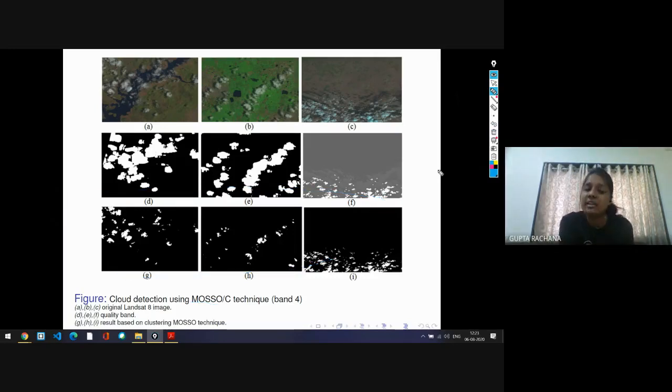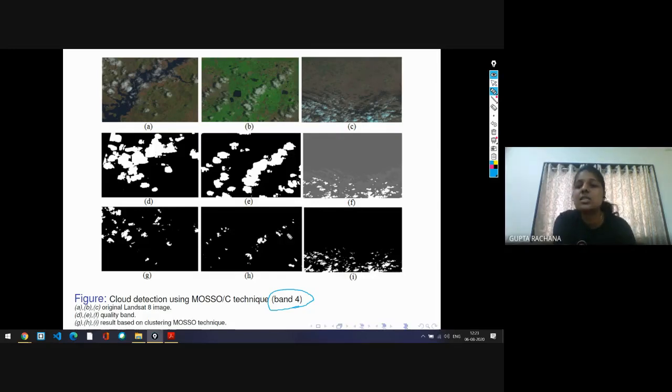There are different bands, that means wavelengths and frequencies. Information is available in different frequencies. So we have used the information of band 4, and we have used this MOSO C technique as a clustering technique to cluster the cloudy region from different regions. Here I have just shown three regions: water, vegetation, and desert.